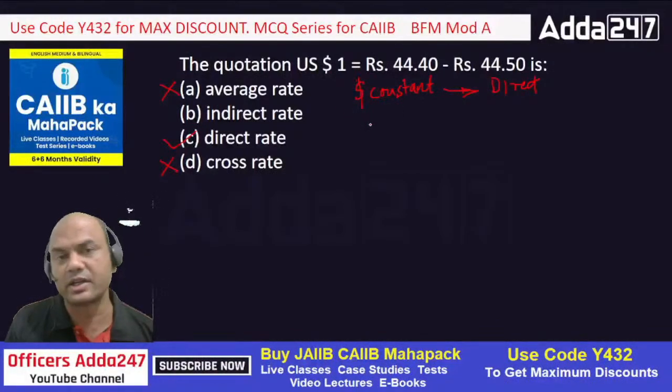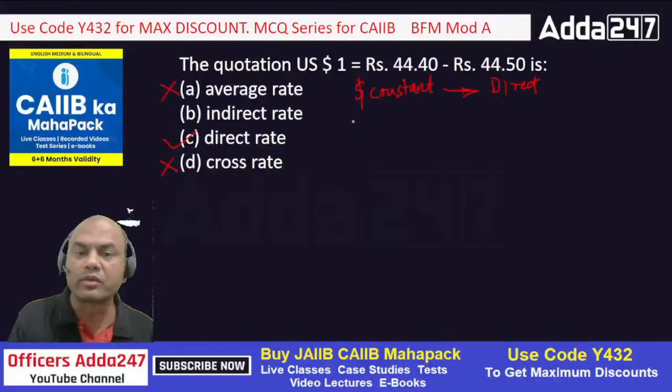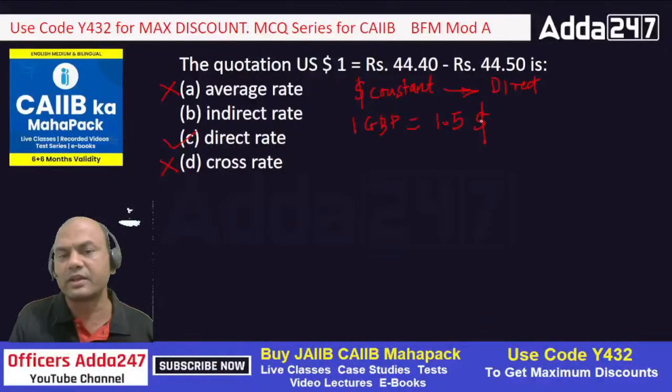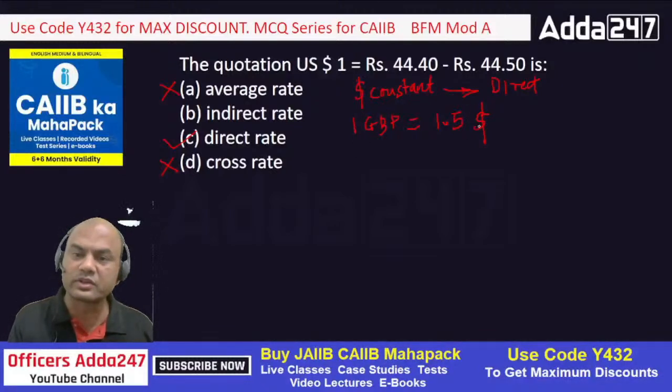When dollar is fluctuating, for example, 1 GBP equals $1.5 or whatever it is. Now here dollar is fluctuating. Whichever is on the left is always constant, whichever is on the right is always fluctuating. So dollar is fluctuating, so this becomes indirect.